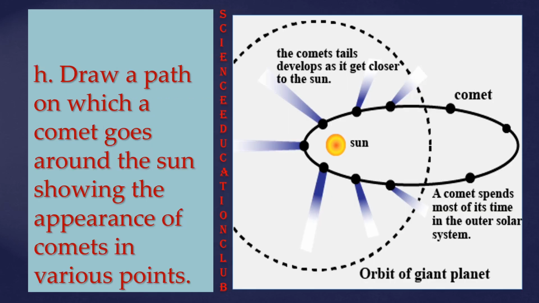Draw a path on which a comet goes around the Sun, showing the appearance of comets in various points. You can see the diagram of comets. It is revolving around the Sun.